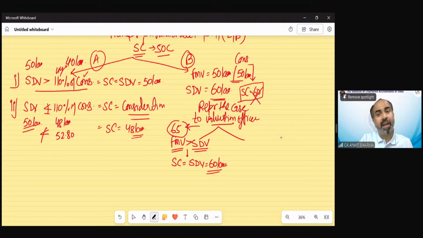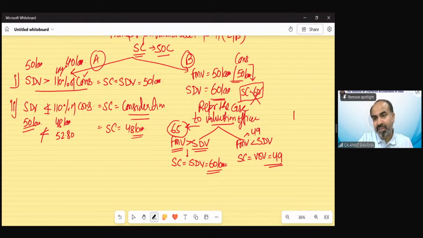60 lakh would be the sale consideration for the purpose of capital gains. And suppose the valuation officer says, yes, FMV is less than the stamp duty value. In that case, the sale consideration would become the valuation officer's value. Suppose he says that the FMV is 50 or 49 lakh. In that case, 49 lakh would be the sale consideration. If the valuation officer says it's 50, we will take 50. If he says 55, we have to take 55.